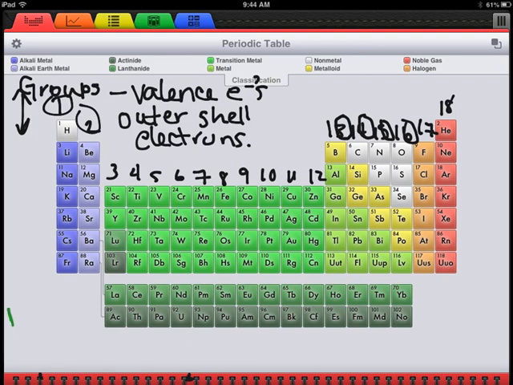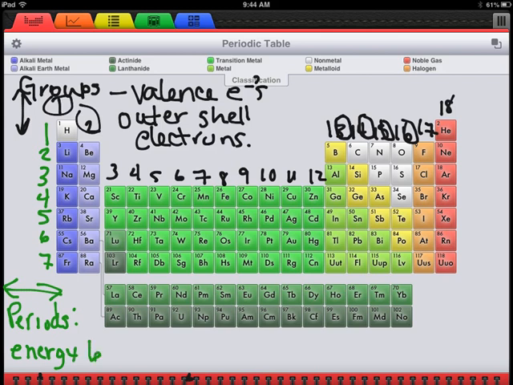And then we also have what are called periods. Periods, remember, are the ones that go side to side. And there are 1, 2, 3, 4, 5, 6, 7 periods. And the period tells you the energy level of the atom in that row.